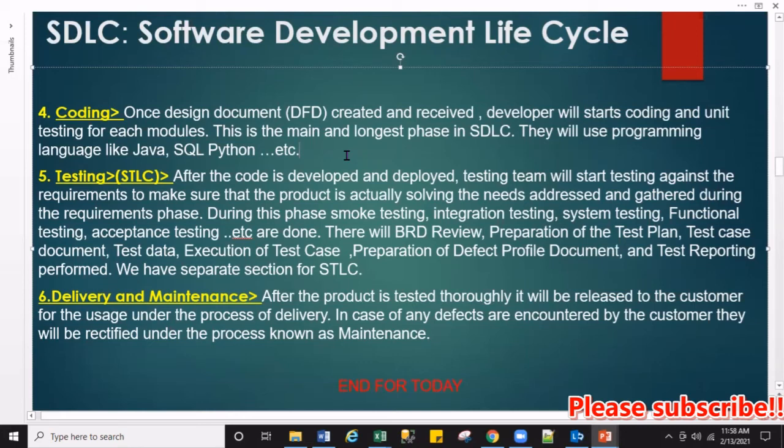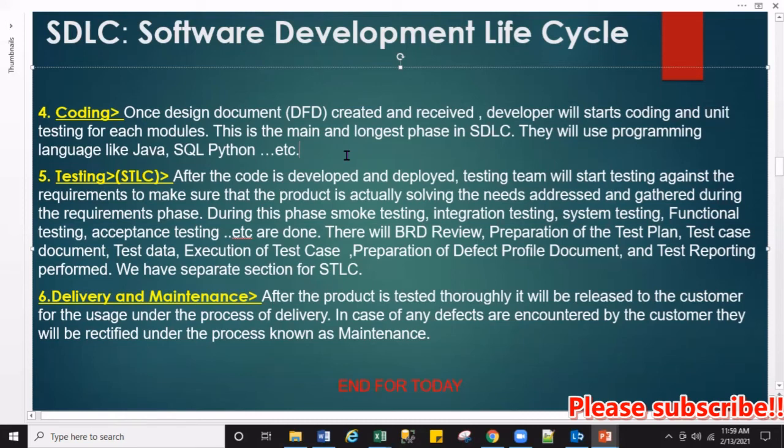This is the longest phase of the software development life cycle, and it is the main one, because if you make a mistake here, everything will go wrong. If you mess it up here, everything will finish. So this is the main and very critical phase. In this phase, the developer will build a small thing and test it. For example, if you are building a house, first you build the pillars and test that the pillar is good. Then you make the walls, then you put in the door. Every time the developer builds a small thing, he tests it, and that is called a unit test.